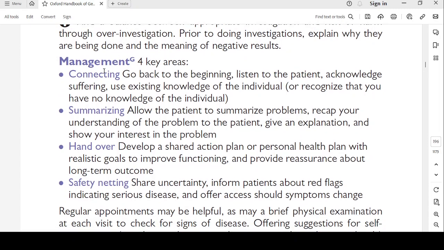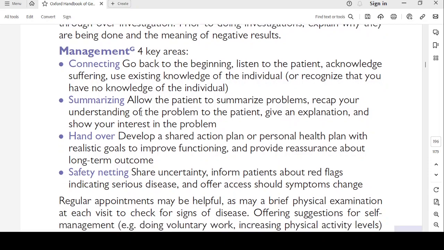Connecting. Go back to the beginning. Listen to the patient. Acknowledge his suffering. Use existing knowledge of the individual, or you recognize that you have no knowledge of the individual. So, either of them, and connect with the patient. Summarizing. Allow the patient to summarize his problems. Recap of your understanding of the problem to the patient. Give an explanation and show your interest in the problem.